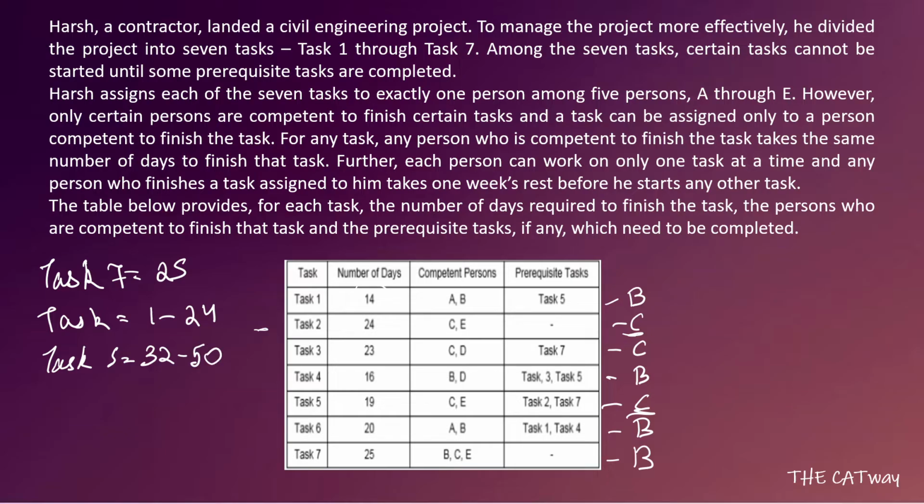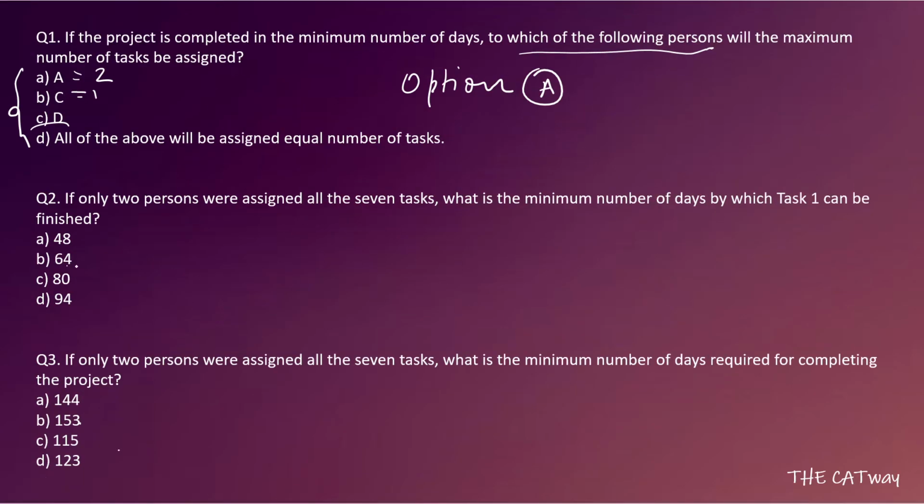Now if he completes his job on the 50th day, we can start task 1 on the 51st day because the prerequisite for task 1 is done. We will start task 1 on the 51st day and it is going to take 14 days, so it will end on the 64th day. So this is our correct answer, 64 days. Option B is our correct answer.